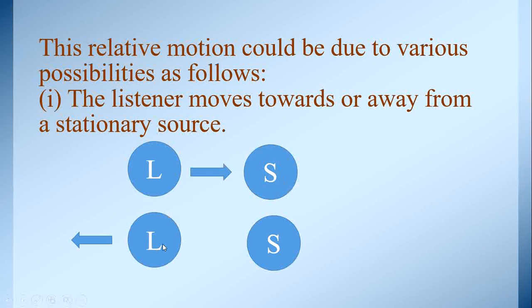The listener also moved away from the source. That is, the source is at rest. Now here the listener moves away from the source. So the first possibility is the listener moves towards the source or the listener moves away from the source. Now what happens to the source? The source is at rest.